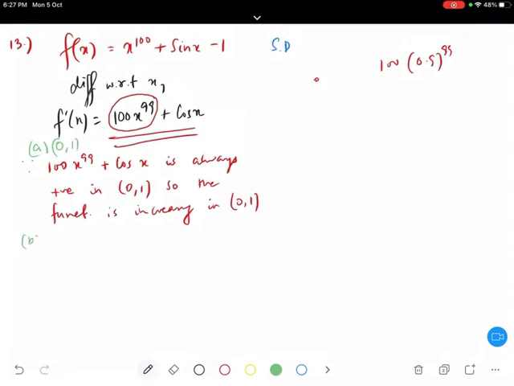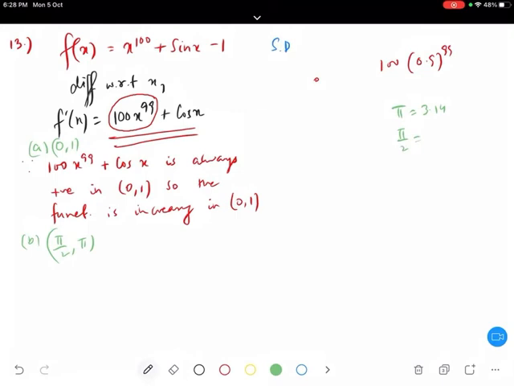Now the next thing, cos x. Now I will not take values. Now I will take the sign. In pi by 2 to pi, is cos x positive or not? Is cos x positive or negative? Between pi by 2 and pi, is cos x negative or positive? Guys, tell me fast.